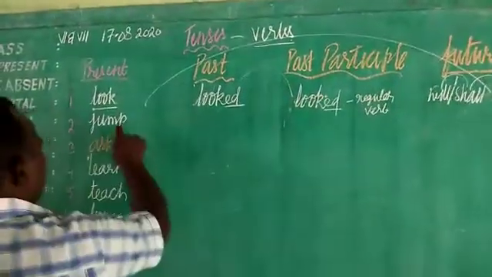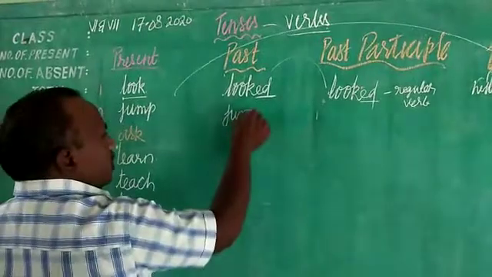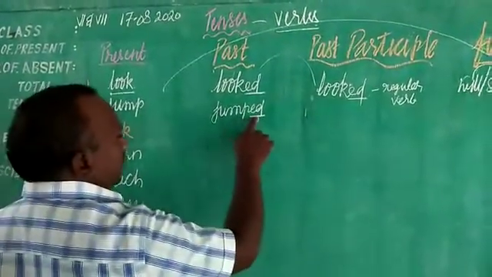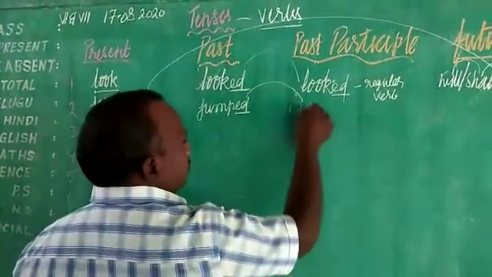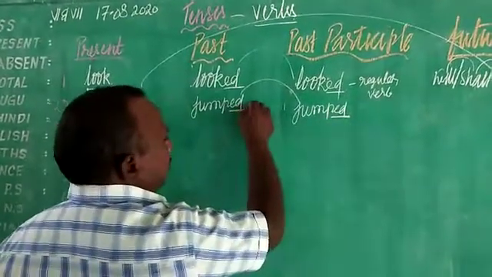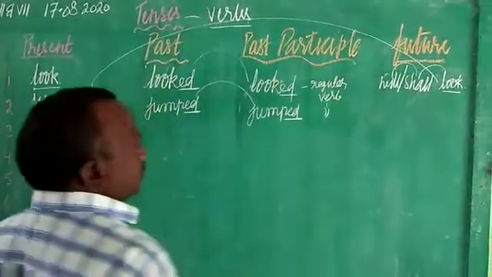Now if you go with the jump, the past form is J-U-M-P-E-D. I took ED form here. If you are taking ED form here, children, even the past participle continues the same form, jumped. So if both are having ED form here, children, this is called a regular verb.